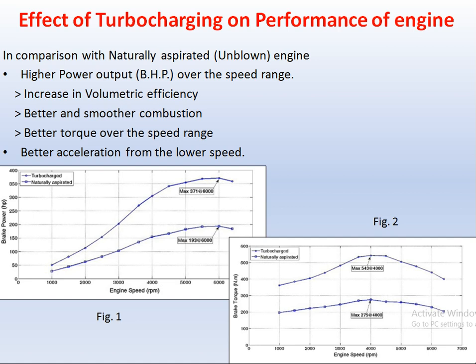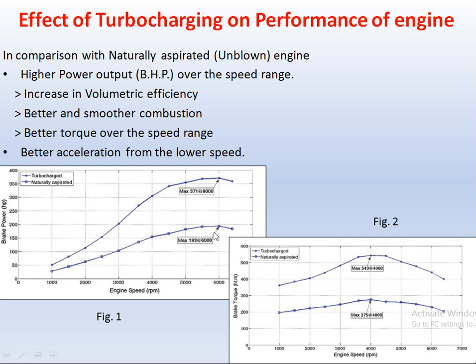So what is the effect of this turbocharging on the performance of the engine? It is in comparison with the naturally aspirated engine, with higher brake power output over the speed range. In the first figure, it is the comparison between the turbocharger and the naturally aspirated engine. So this is the same capacity engine.